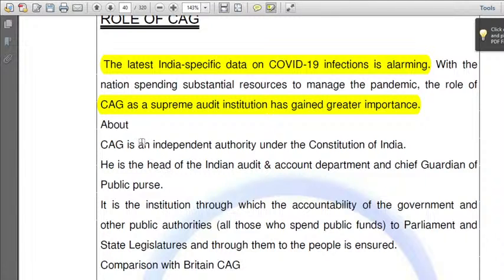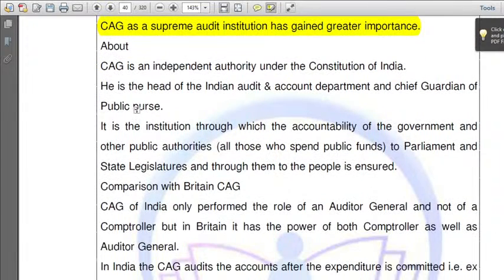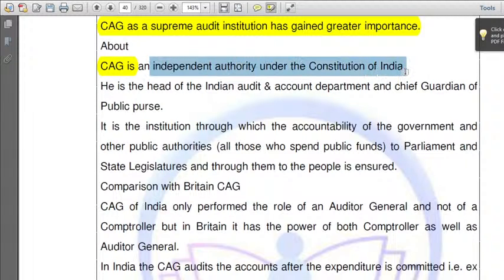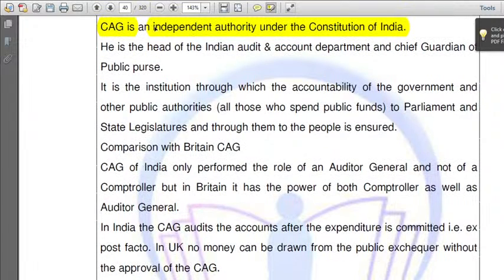Now, why? Let us move towards the original concept of CAG. Since it's in the news, we need to study the concept of it. Who is CAG? He is an independent authority under the Constitution of India. Mark this word: independent. He doesn't come under anyone.